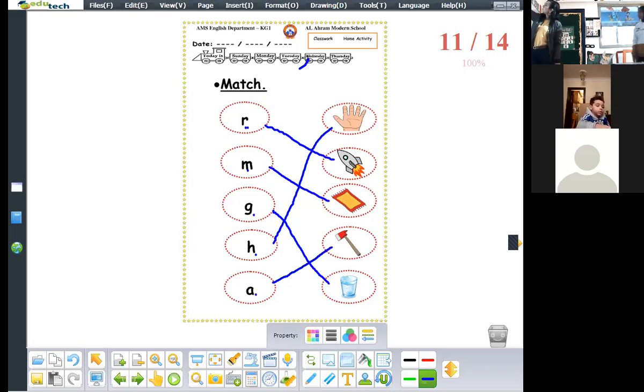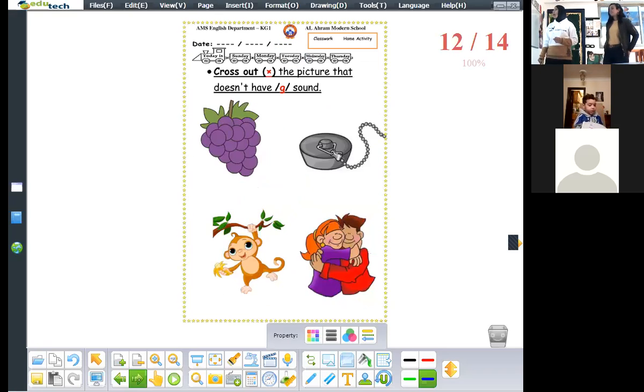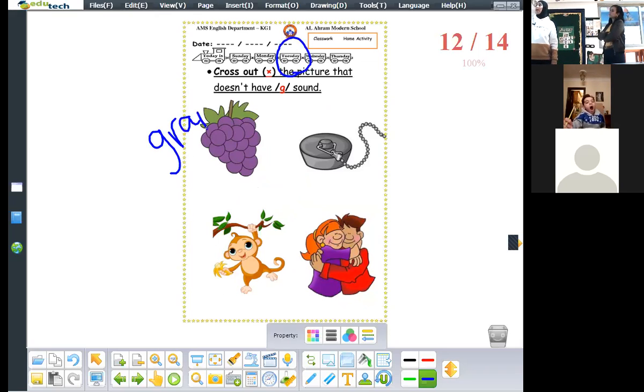Okay, we're going to circle the day of today. Okay, don't forget to circle what day is today. Today is Tuesday. Please cross out the picture that doesn't have this sound. Okay, what is the first picture? Grapes. What is the first sound for the word grapes? G, g, g. So, cross it or leave it?